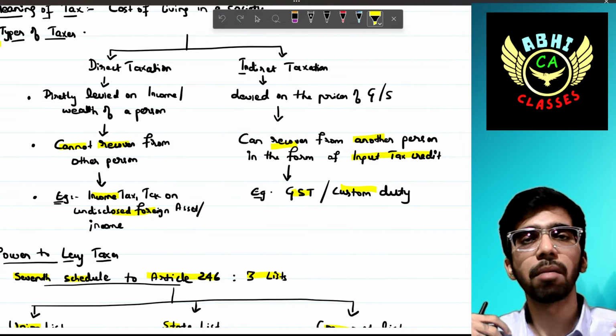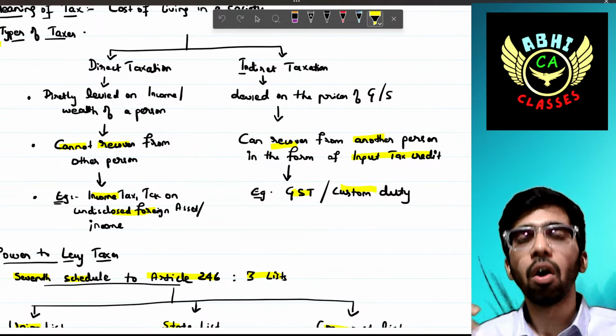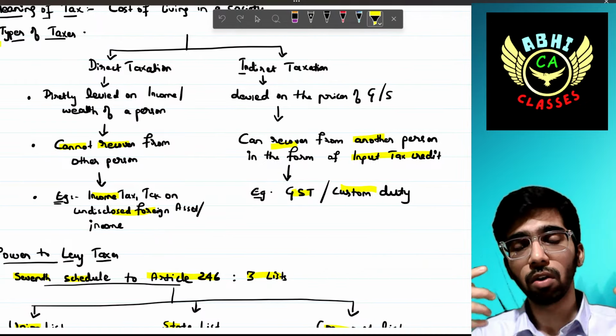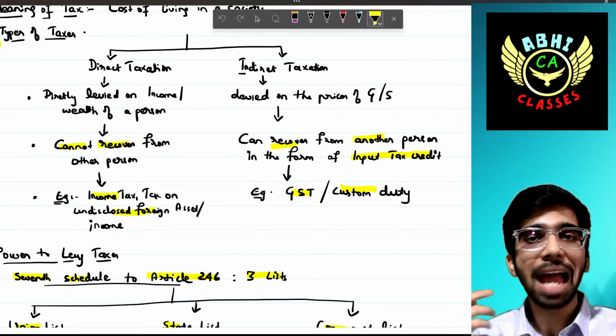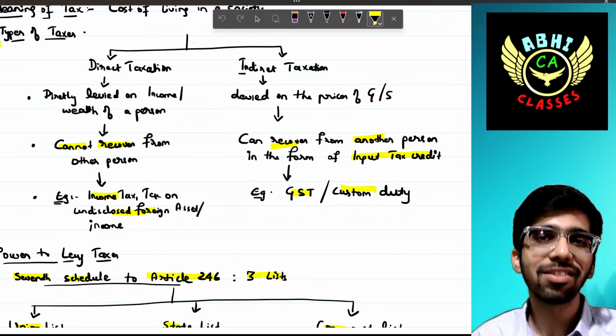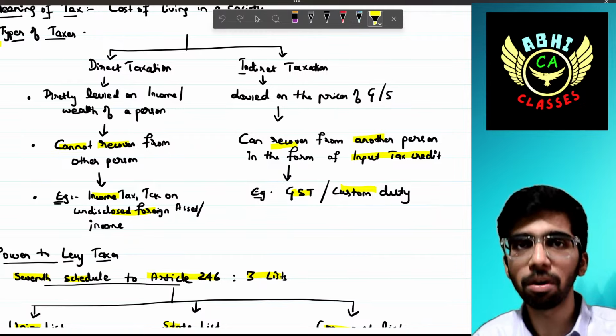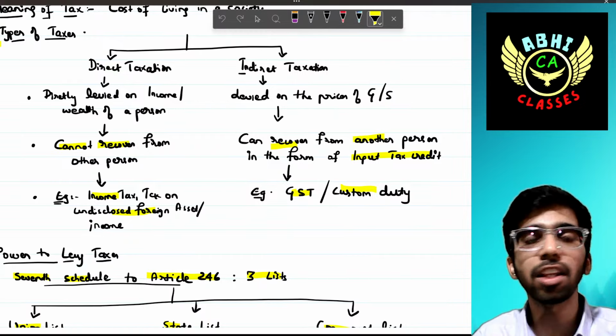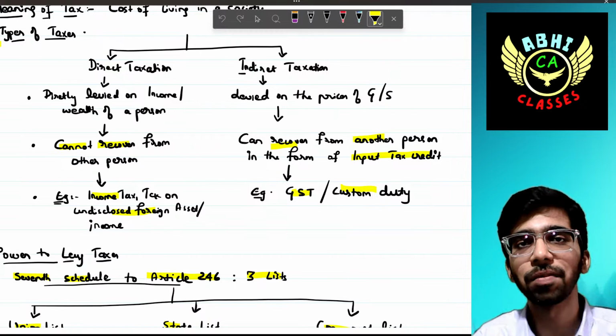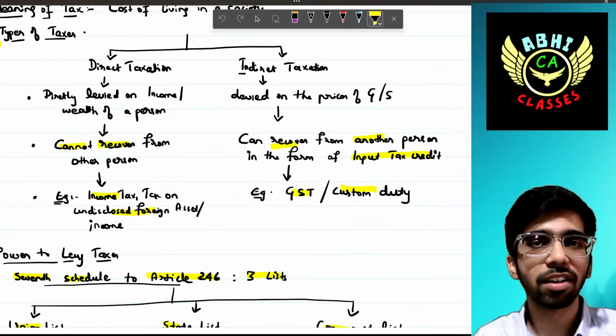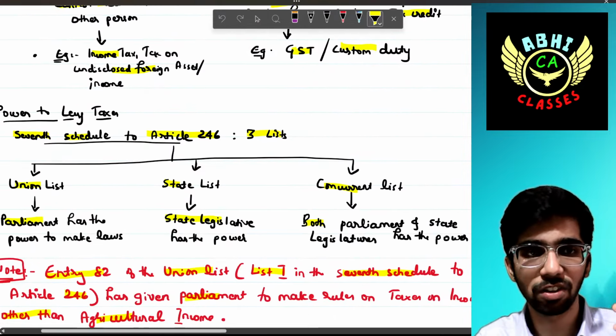For example, let's say I am having a salary income on which I need to pay income tax liability to the government. I cannot recover it from another person, unlike the GST, right? So you have to pay your tax liability on your own. There is no other person that you can recover it from, right? This is direct taxation.